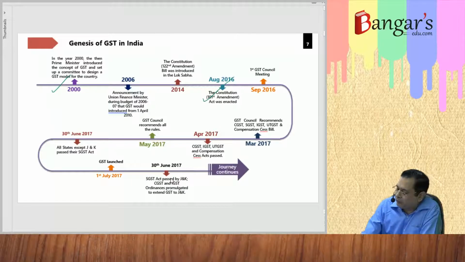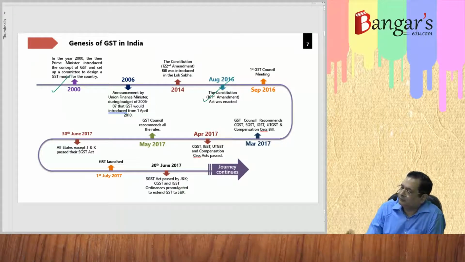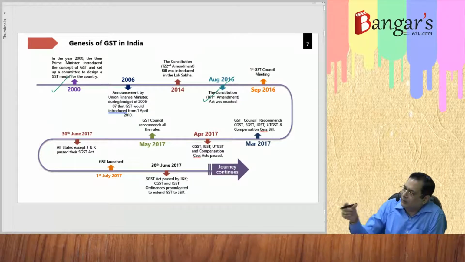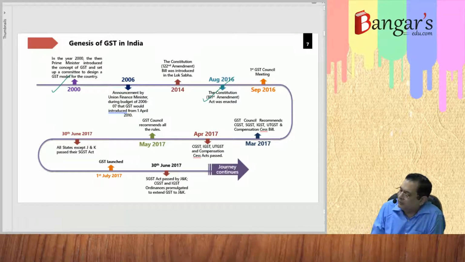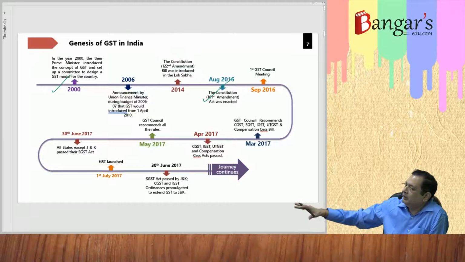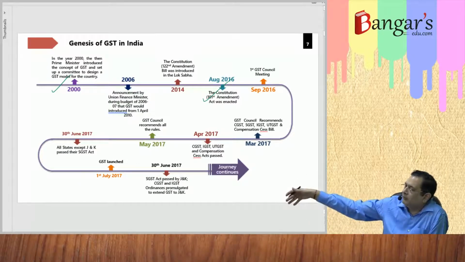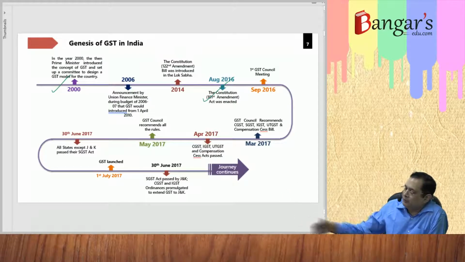Therefore, the constitutional amendment was made, and it stated that the power of levying goods and services tax will be given both to the center as well as the state on a single transaction on the same value base. Then the GST Council was constituted, which will recommend to the government on various aspects of GST. What will be the tax structure? What goods will come under the ambit of GST, and which will be outside the purview of GST till a notified time? What will be the rates of GST?